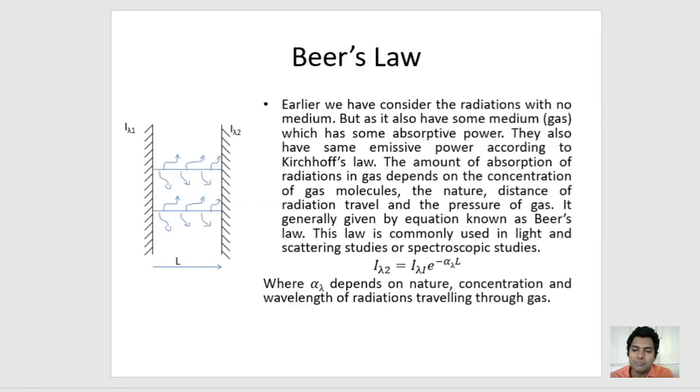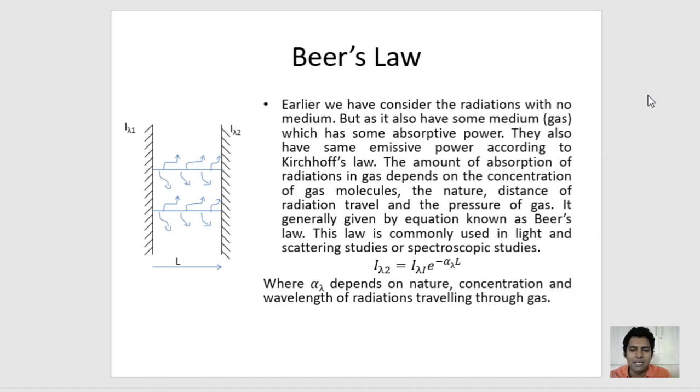Now the next term is Beer's law. Earlier we considered radiation with no medium, but it may also have some medium, that means a gas is present which has some absorptive power. It also has the same emissive power according to Kirchhoff's law. So the amount of absorption of radiation in a gas depends on the concentration of gas molecules, the nature, the distance of radiation travel and the pressure of the gas.